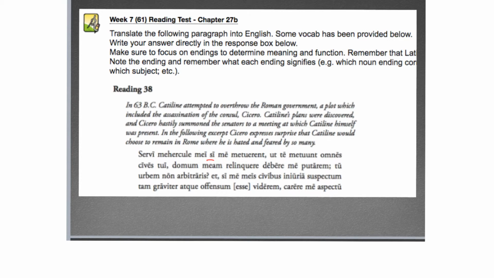Now the ut is a little dicey because it's not actually the end of our conditional. It's an aside. So if my servants feared me as all of your citizens fear you, I would think, and there's that subjunctive, and metuerent is subjunctive as well. I would think that, this is indirect statement, note the infinitives debere and relinquere. The relinquere just goes with debere.